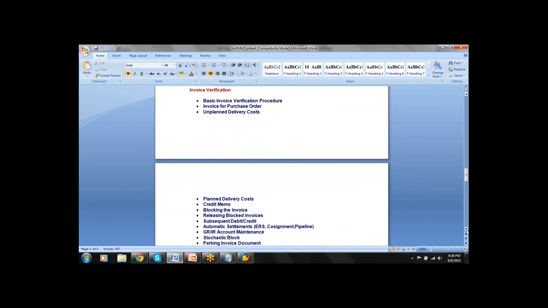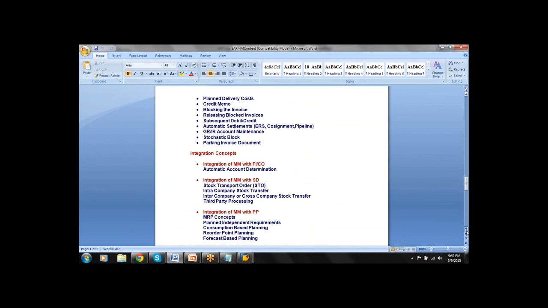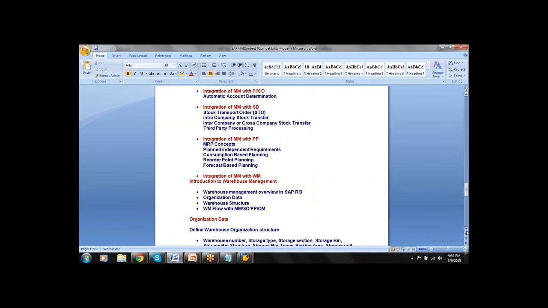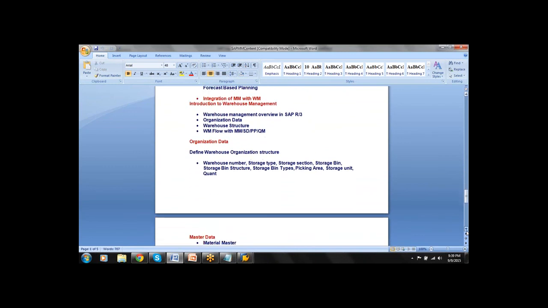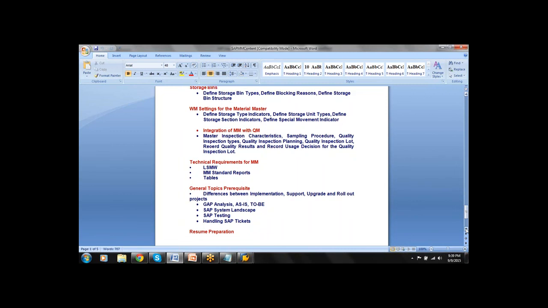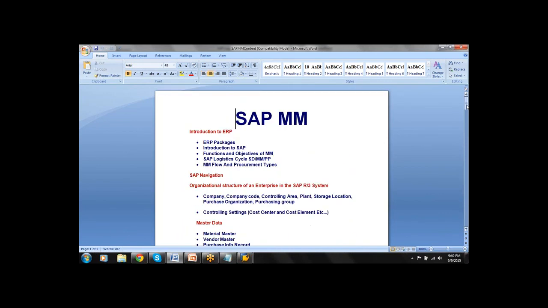Next is invoice verification. And these are very important from the interview point of view: how MM is integrated with financial controlling, sales and distribution, production planning, warehouse management, and integration with QM, quality management. So that's it. This is the course content we are going to discuss in our training program.